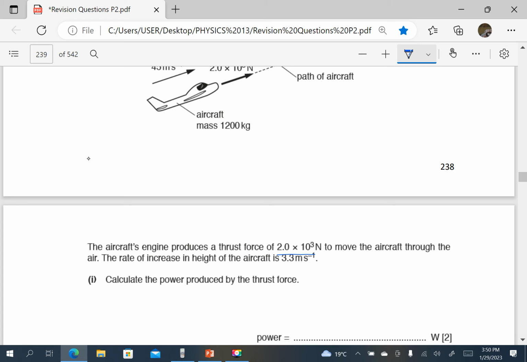The rate of increase in height of the aircraft is 3.3 meters per second. That means the height increases by 3.3 meters every second, that is in the vertical.